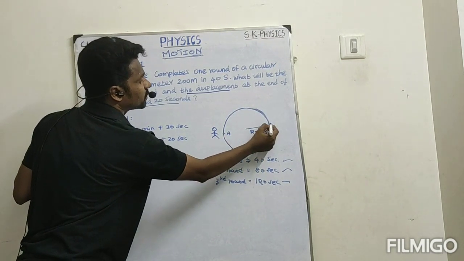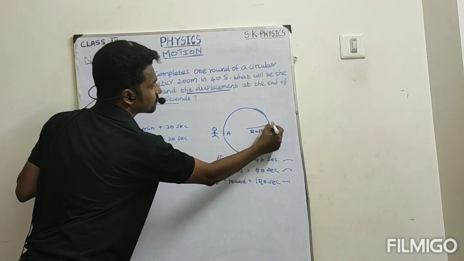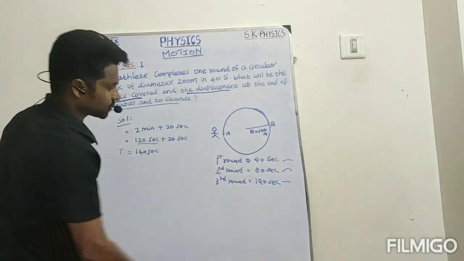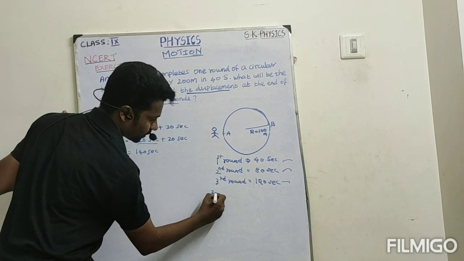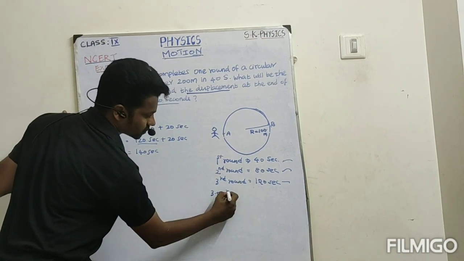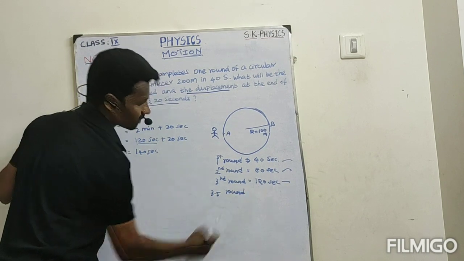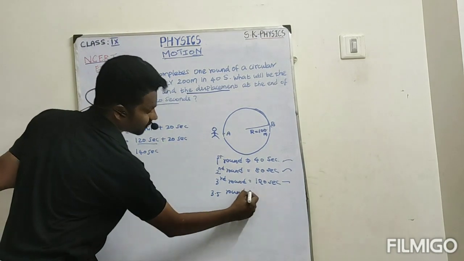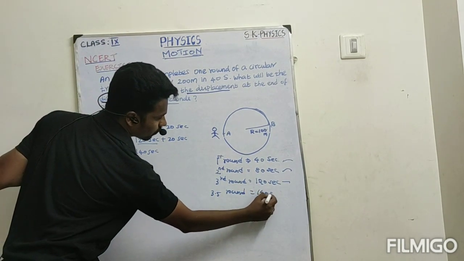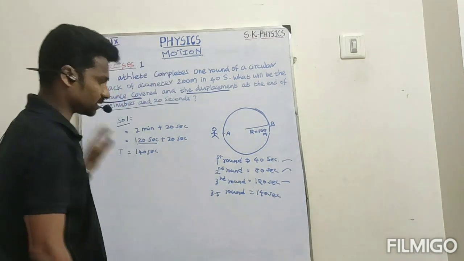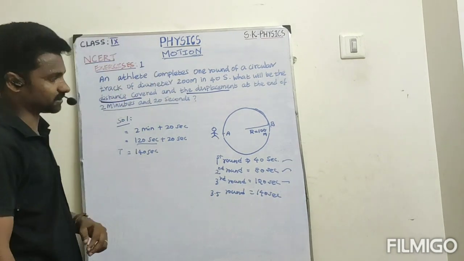For example, this point I mention as B. So 3.5 rounds. For 3.5 rounds he covered in 140 seconds.